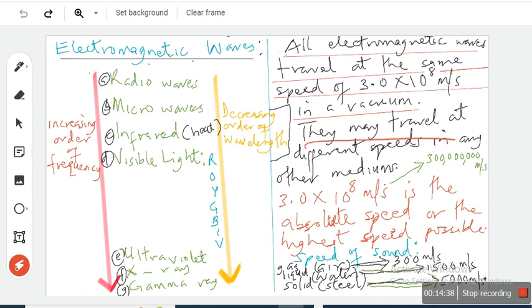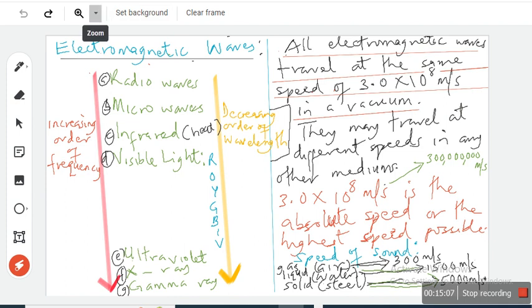They may travel at different speeds in other mediums. So what I mean is, through solids, electromagnetic waves can travel at a different speed. Through water, they can travel at a different speed. Even through air, they can travel at a different speed. This speed is the speed they travel with in a vacuum. Now, sound also travels at different speeds in different mediums.